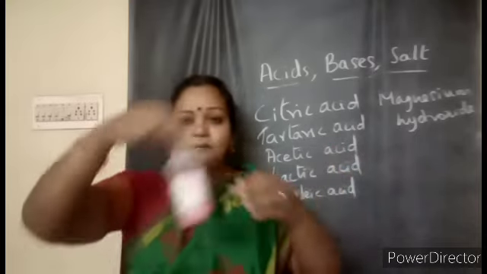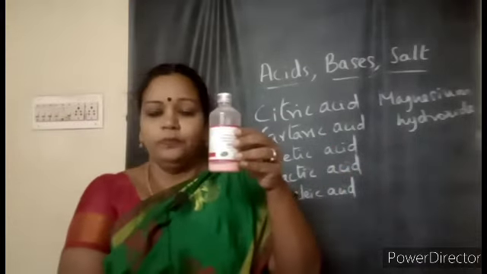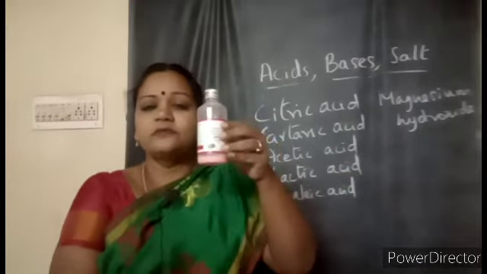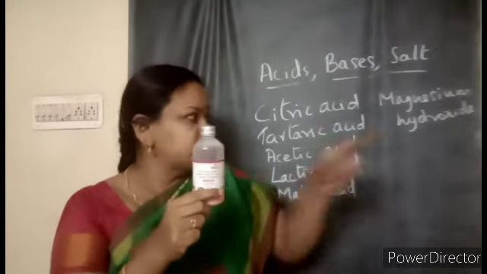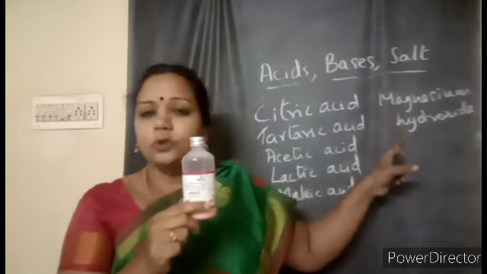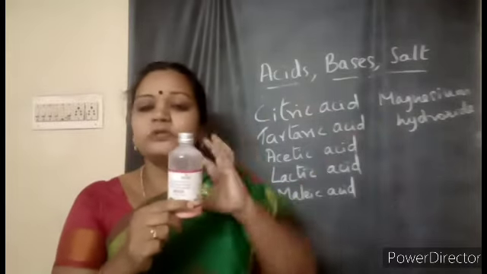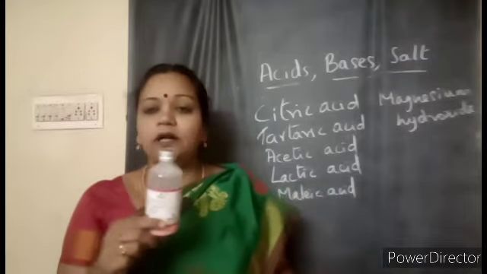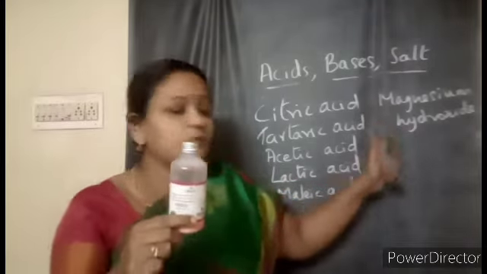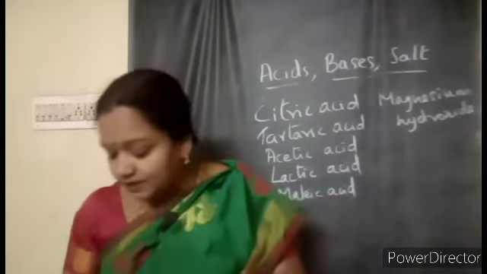You might have seen this type of solution in your home. Elders use this solution whenever they have acidity problems. If you keenly observe what it is made of, you can see the words magnesium hydroxide. It is also called milk of magnesia, which is used for treating acidity. We learned about this also at the end of the class. So magnesium hydroxide is one of the bases which occurs naturally.